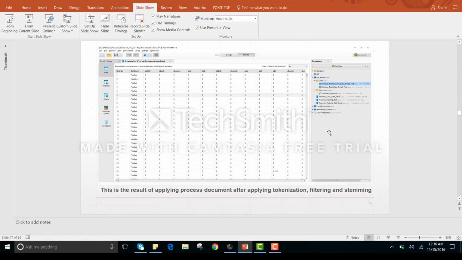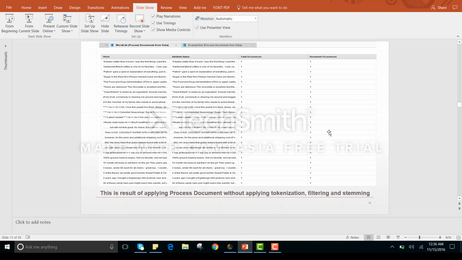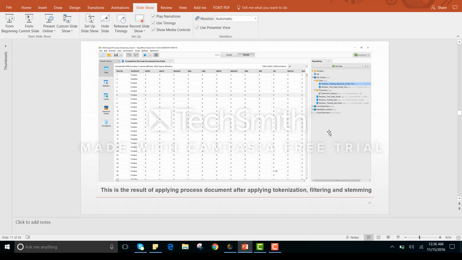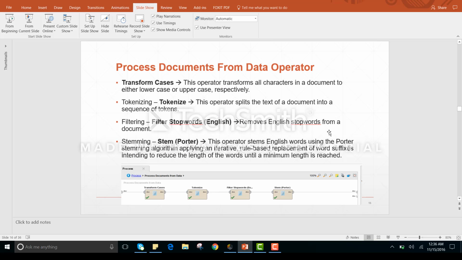And I just wanted to show the difference between the process document without applying tokenization and with applying. As you can see in this slide, it has taken all the text and it has given the total occurrence in the document. It means it is considering the complete text.